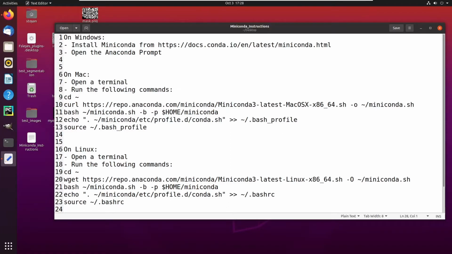Hi everyone, in this video I'm going to show you how to install AxonDeepSeg and how to set up the AxonDeepSeg plugin for Fossilize.